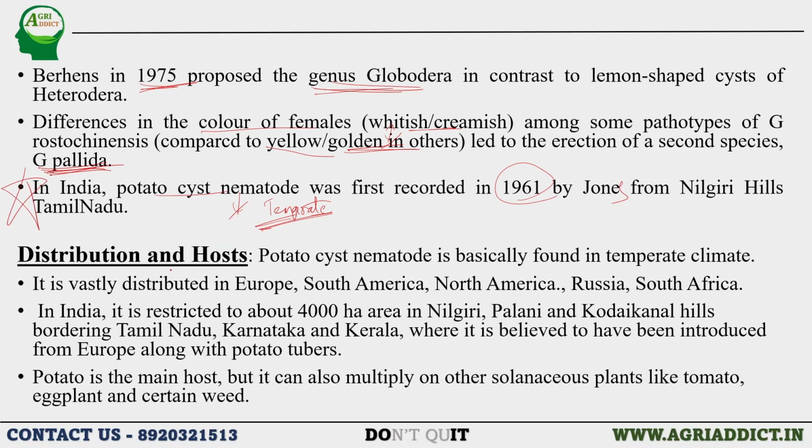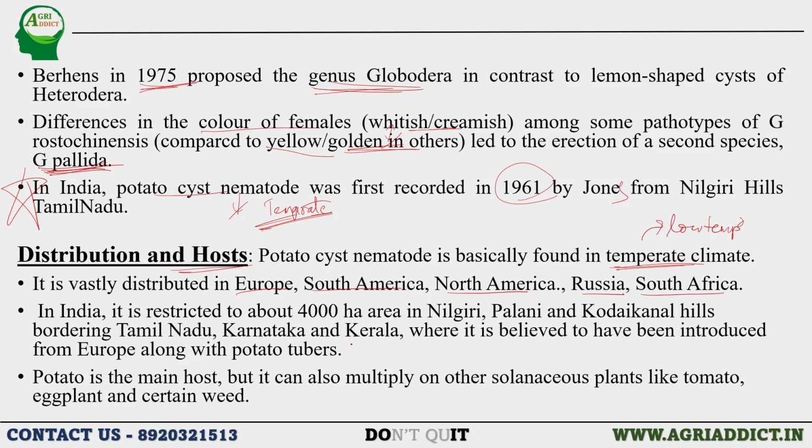Coming to distribution and host, potato cyst nematode, as I told, is found most commonly in temperate climate because it prefers low temperature. It is vastly distributed in the temperate areas like Europe, South America, North America, Russia, and South Africa.